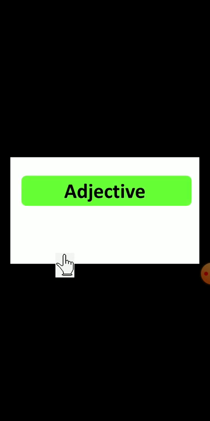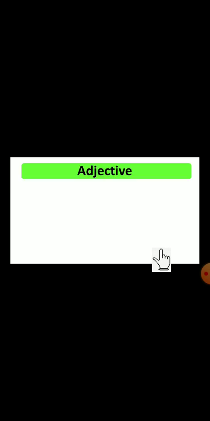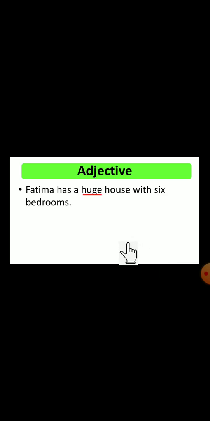Next one is adjective. So what is an adjective? An adjective describes a noun or pronoun. Examples: short, beautiful, red or old. So a particular noun or pronoun, with the help of an adjective we are describing. Here a sentence: Fatima has a huge house with 6 bedrooms. Here huge is an adjective because it is just explaining about the house.